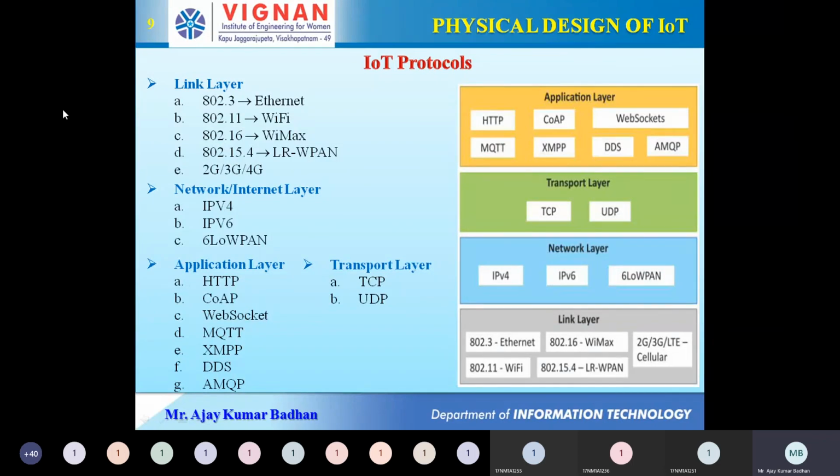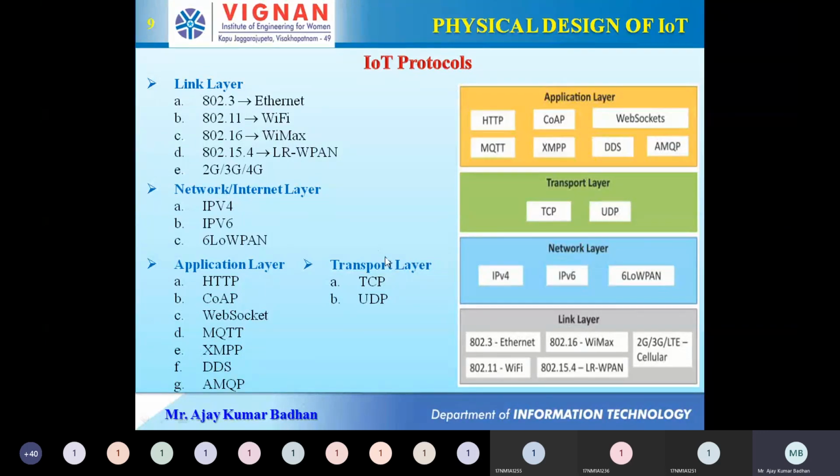Then we have XMPP. Yeah, remember this particular protocol, XMPP. Tomorrow we are going to discuss it, and this XMPP protocol you people are using every day. The person who is using WhatsApp groups is using this particular protocol, XMPP. This is mainly meant for groups.